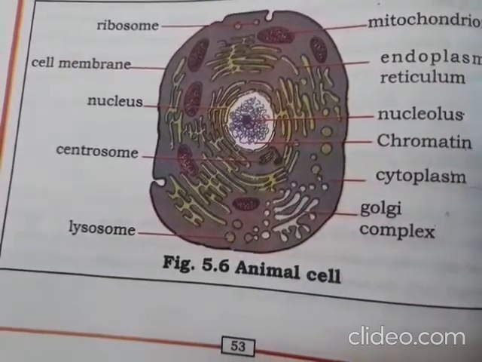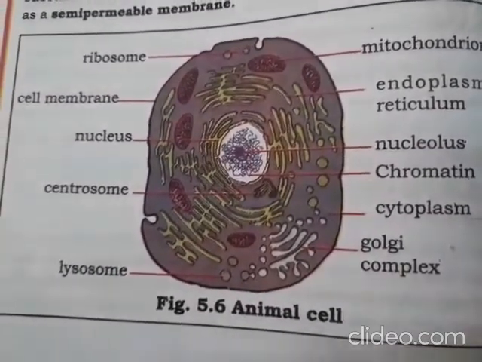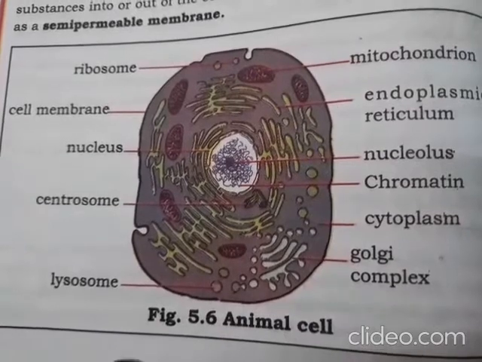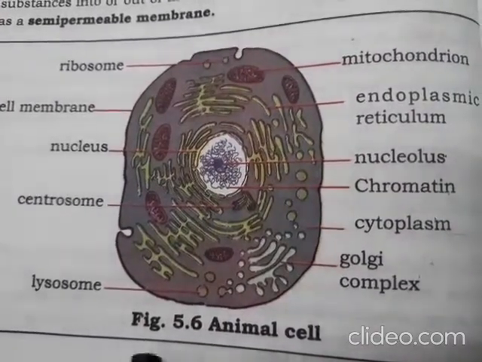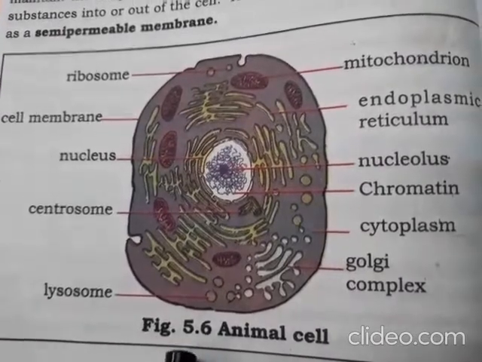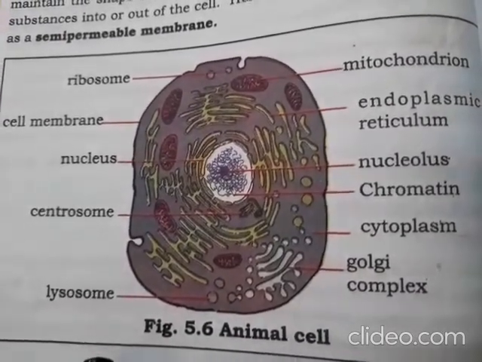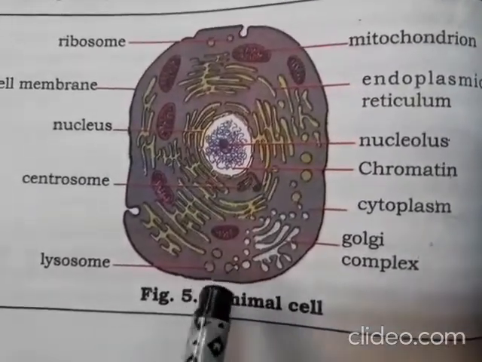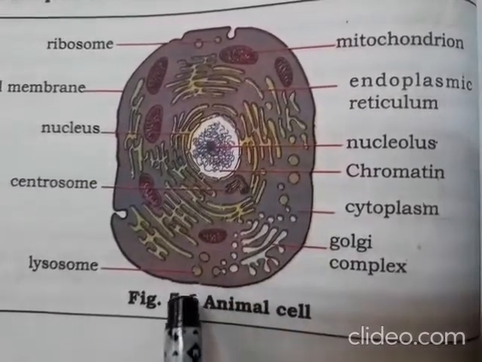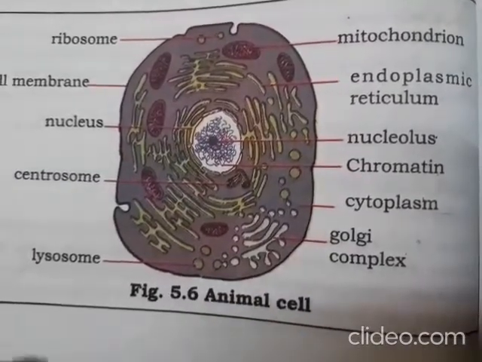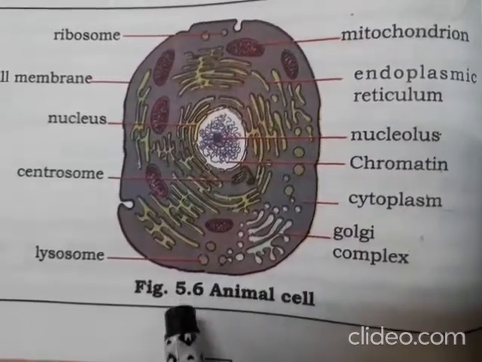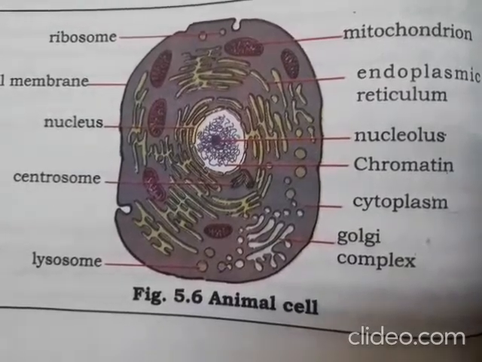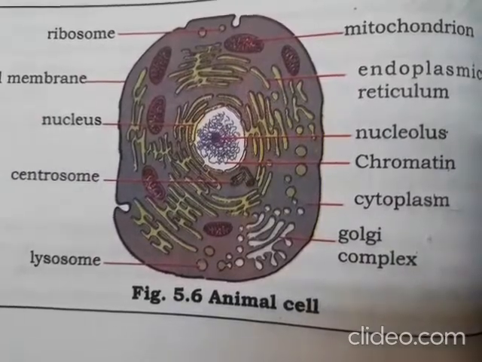Lysosomes are a kind of waste disposal. Each cell organelle has its own function, right? What is the function here? It is like a garbage bag and suicide bag. It will take all the unwanted things from the cell inside it. How we throw the garbage, no? Similarly here, the lysosome will collect all the unwanted things from the cell into it, and the damaged cell also it will take in. Then it will help to keep the cell clean by digesting any foreign material as well as worn out cell organelles.